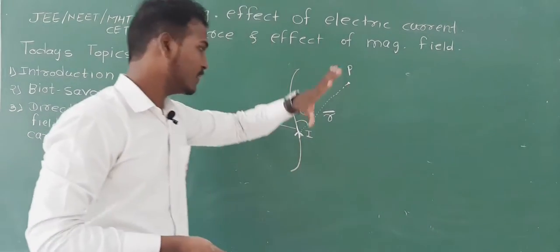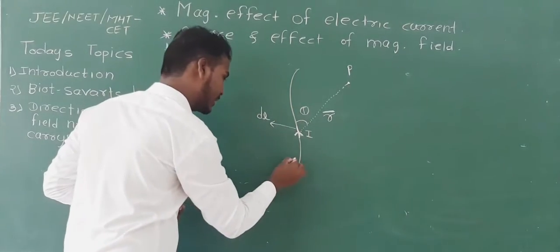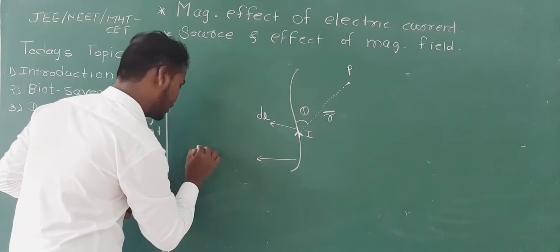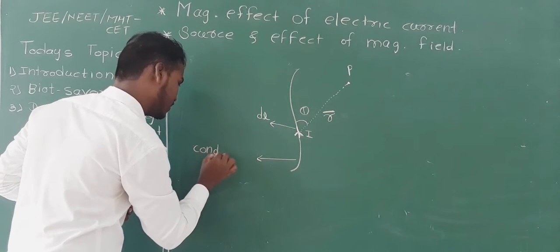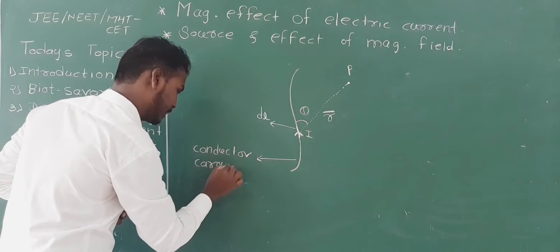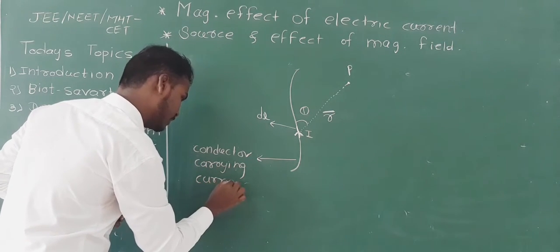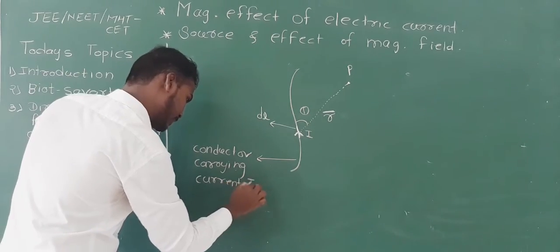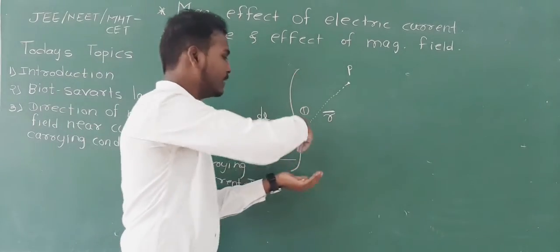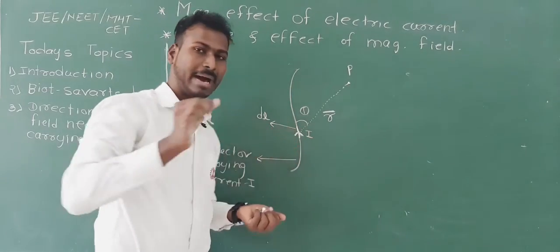See carefully once again. This is our current carrying conductor, carrying current I, and the total length was L. We are choosing a small part dl.